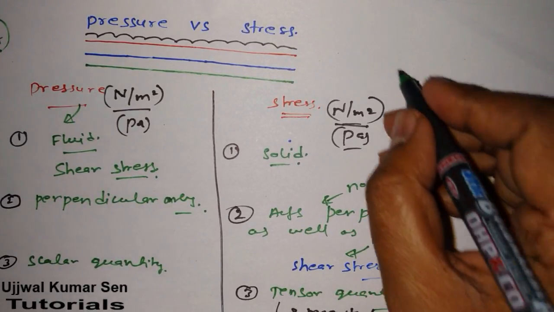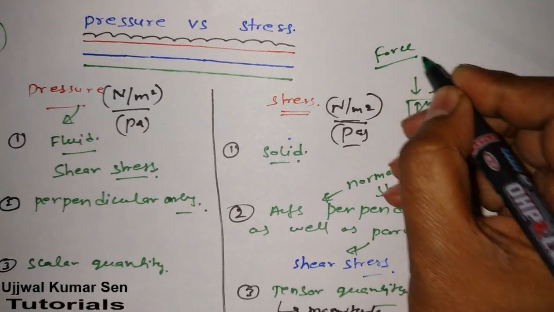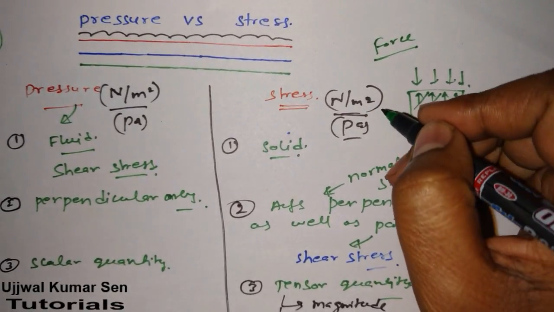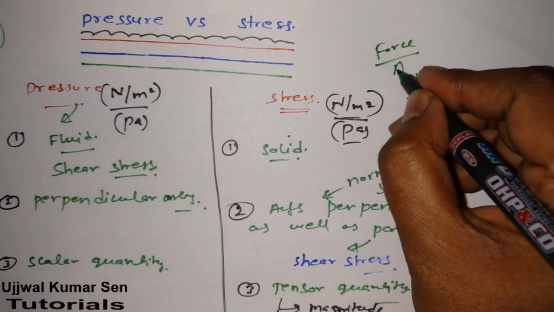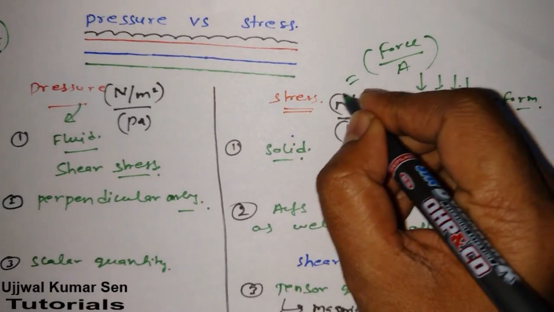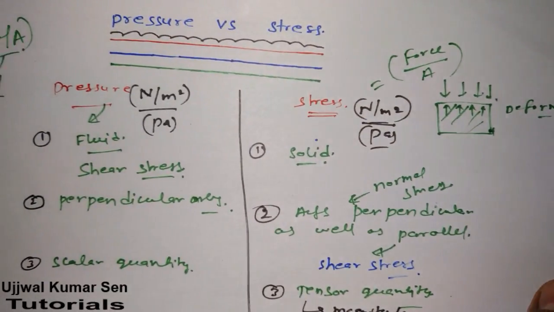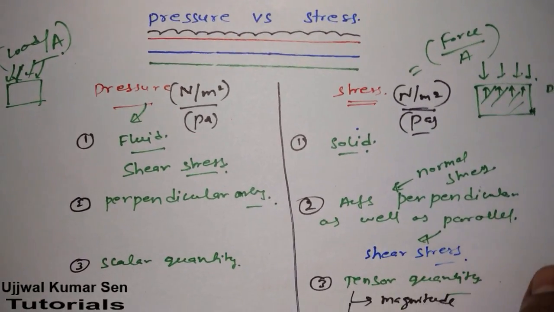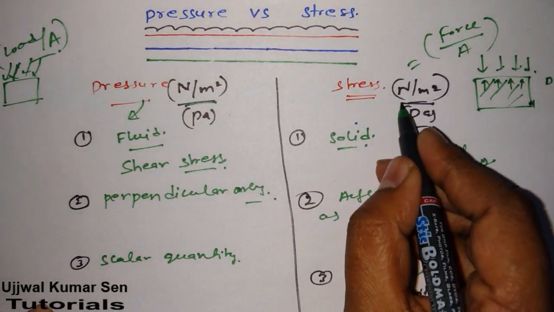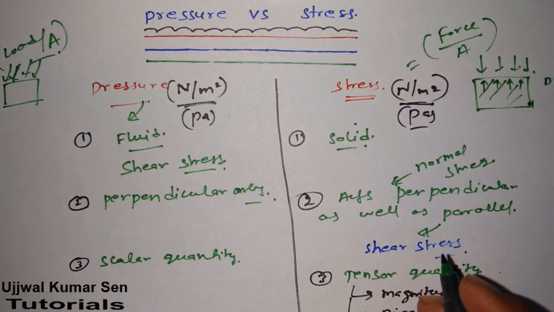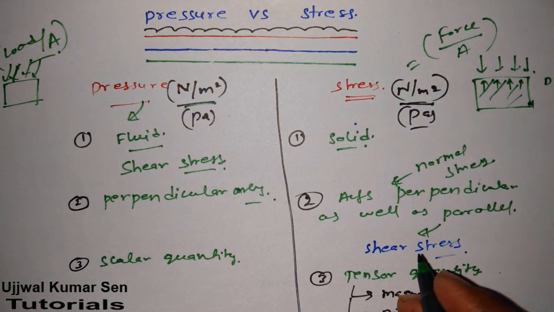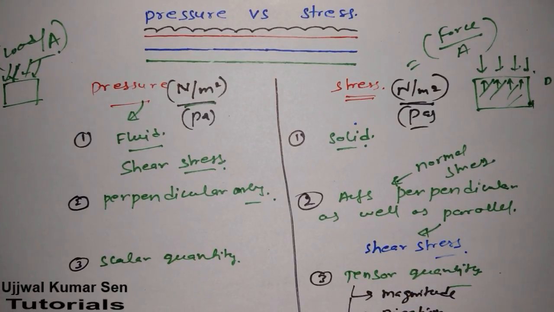That resisting force per unit area is known as stress. So this is how we got the formula. But as I have already shared, the unit is the same. That's why we get confused that the unit is same, but where is the difference? These are all the differences I have shared with you till now.